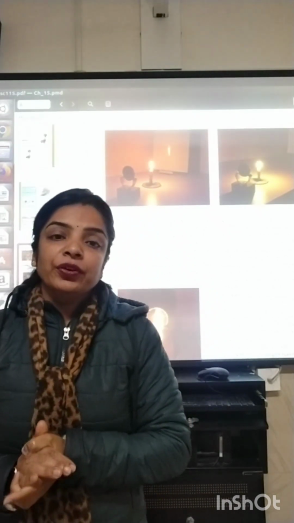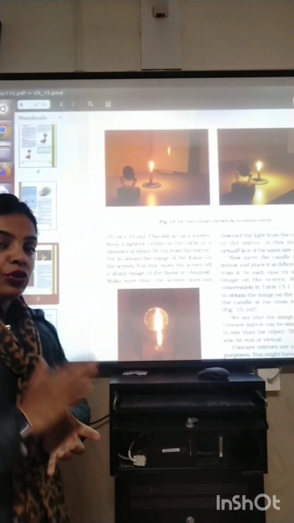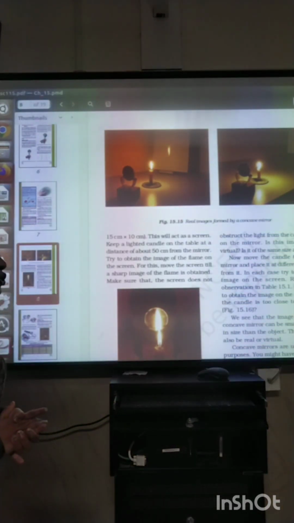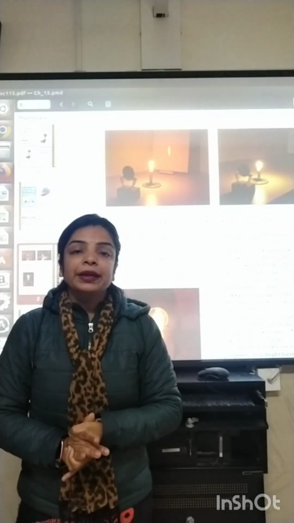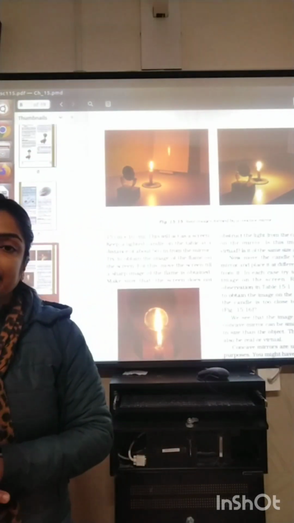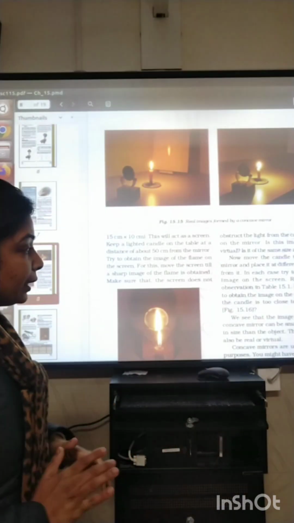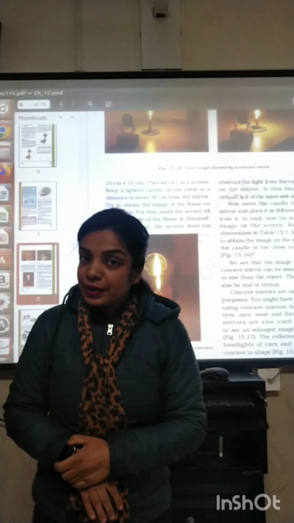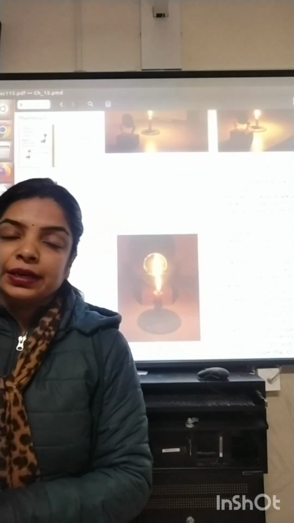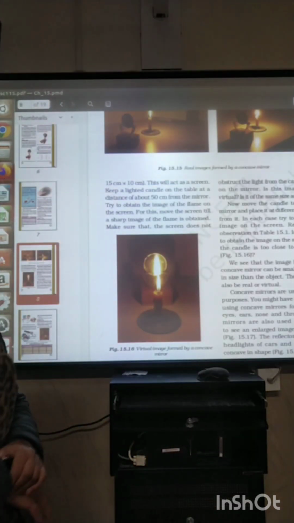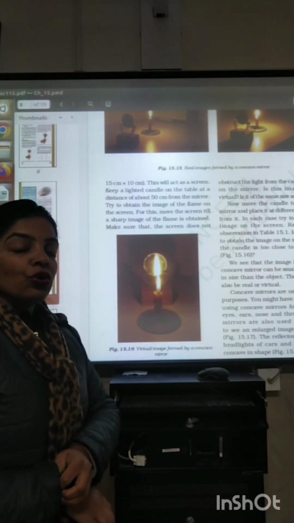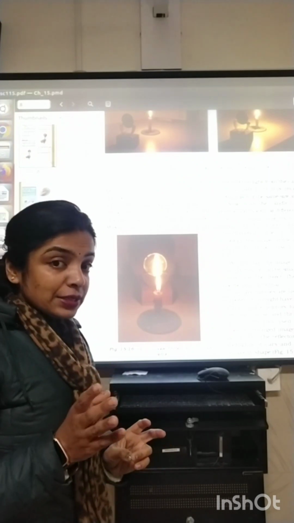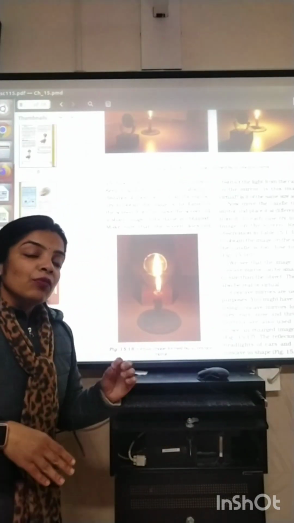Now we have studied three cases of image formation by a concave mirror in three different situations. In each situation, the image which we obtained was real and inverted. Now a concave mirror can also form virtual images in some cases, which you will study in your senior classes. Two to three more cases are there. So a concave mirror can form both kinds of images, real as well as virtual. Second, what about the size?